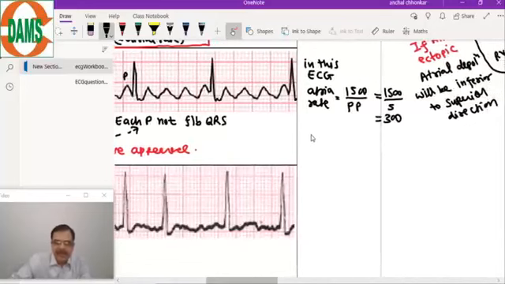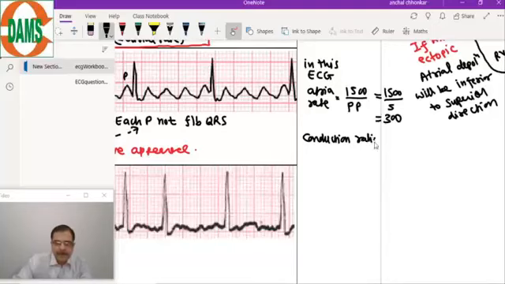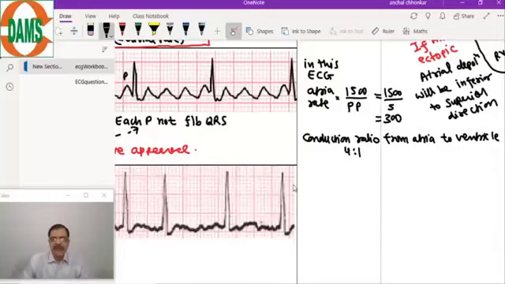So in this ECG the conduction ratio from atria to ventricles is 4:1. That means 4 P waves and 1 QRS complex. That is the conduction ratio. The conduction ratio can be variable or it can be fixed. In this example it is a fixed ratio.